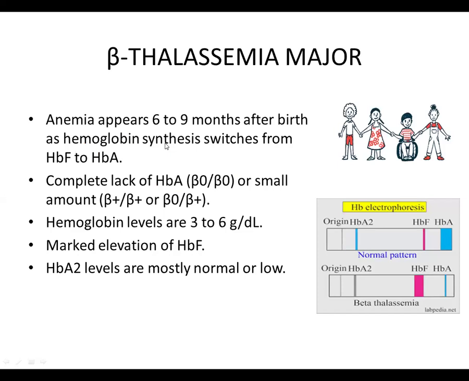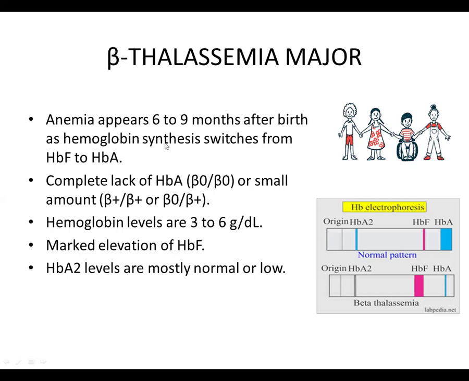In cases of beta thalassemia major, the anemia appears 6 to 9 months after birth, because this is the time when the hemoglobin synthesis switches from fetal hemoglobin to hemoglobin A, which is the adult hemoglobin. So in these patients, there is complete lack of hemoglobin A, or a small amount may be produced. The hemoglobin levels are around 3 to 6 grams per deciliter. There is marked elevation of hemoglobin F, which can be seen on hemoglobin electrophoresis, and hemoglobin A2 levels are mostly normal, or they may be reduced.